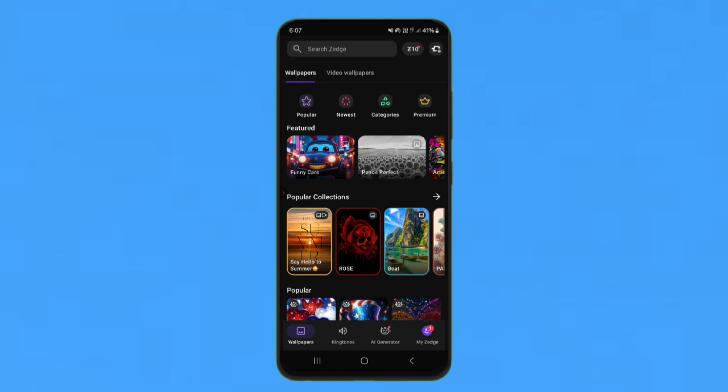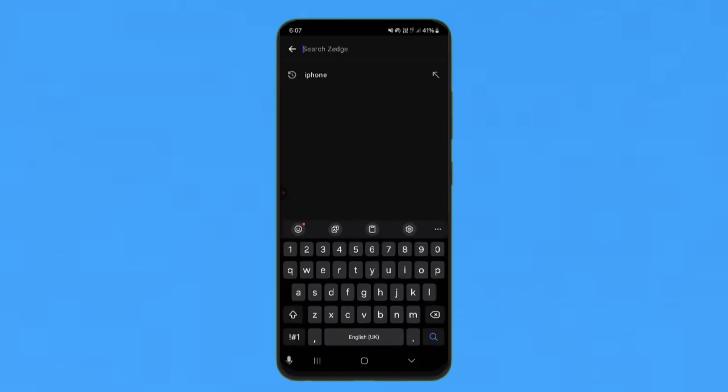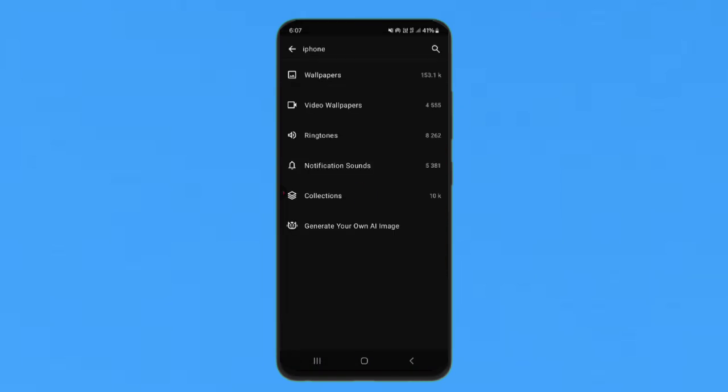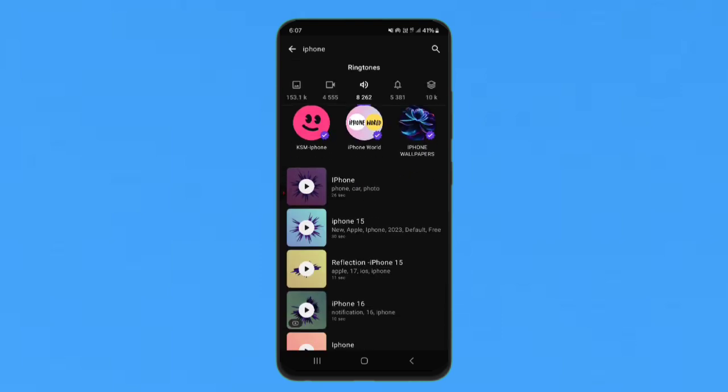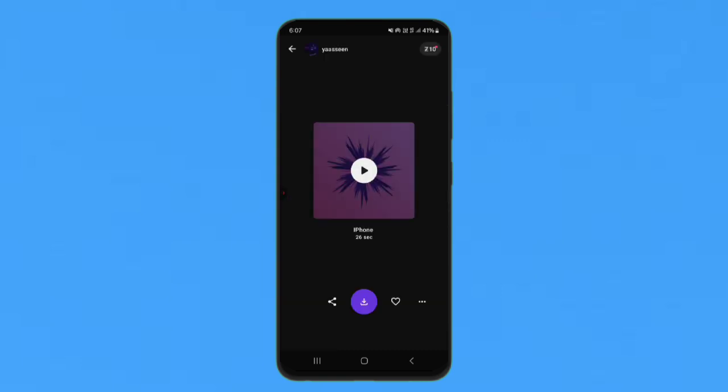So here in the search bar, just type iPhone. Then select the third option, which is called ringtones, and play any of the iPhone ringtones which you like. Okay, so that's it. I'm going to tap on it, and if you want to set this ringtone